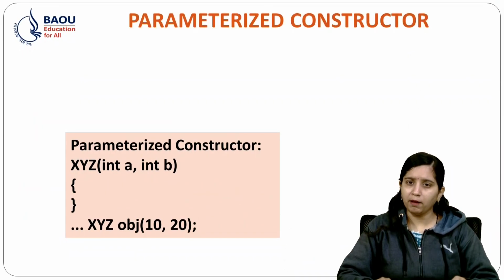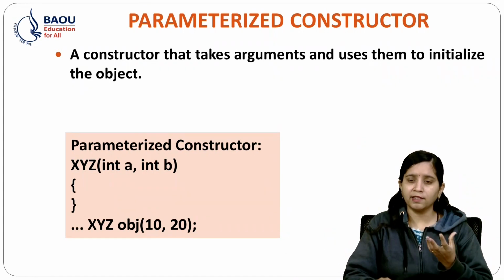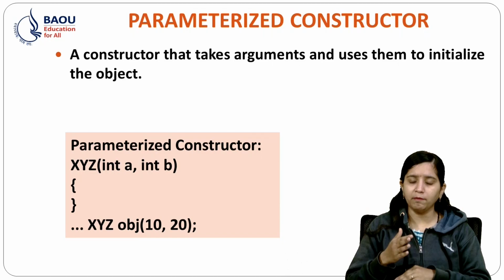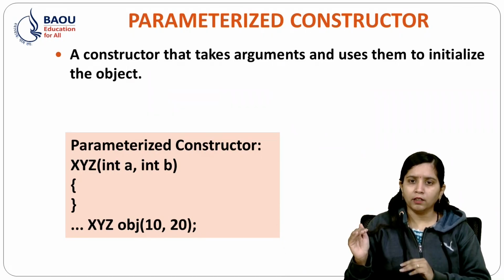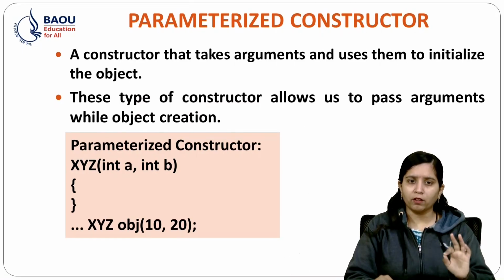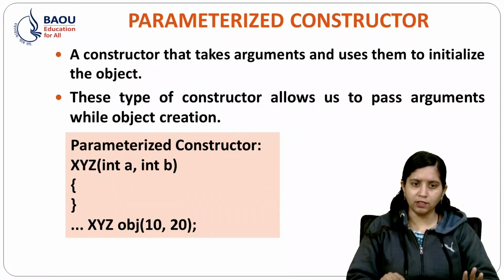Now let's see the parameterized constructor. A constructor which takes arguments as parameters is used to initialize the object. This type of constructor allows us to pass arguments during object creation. So what is the syntax of a parameterized constructor? For example, I have my XYZ class.